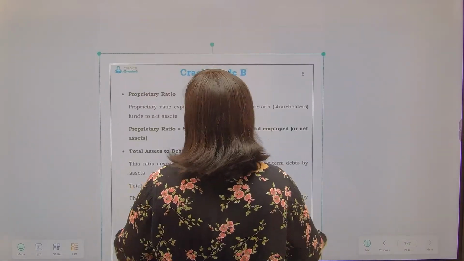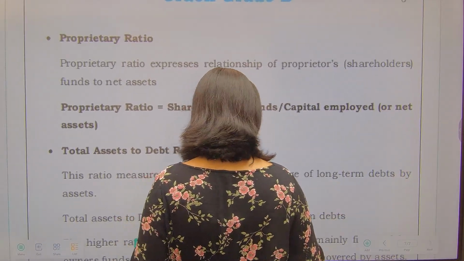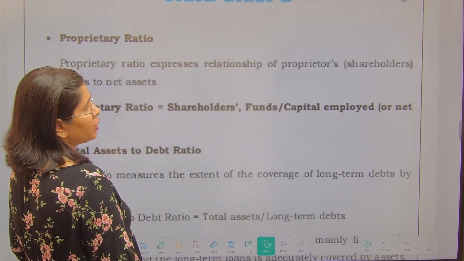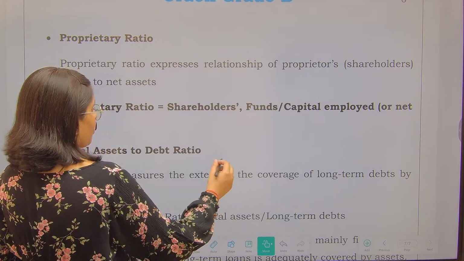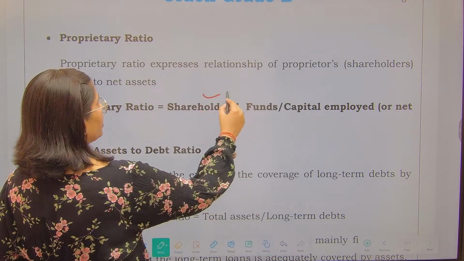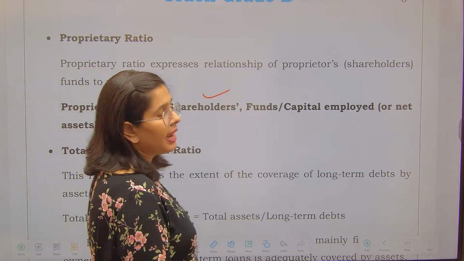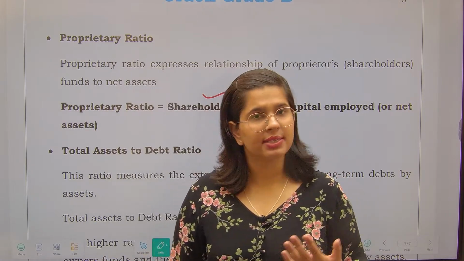Now, next thing is proprietary ratio. Proprietary ratio expresses the relationship between the proprietor's funds to net assets. Proprietary ratio is your shareholders' funds divided by capital employed or the net assets. For this particular ratio, only knowing the formula is enough.